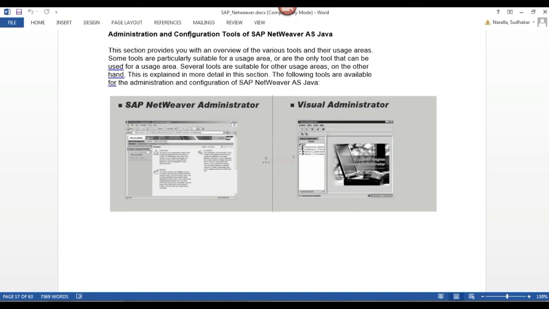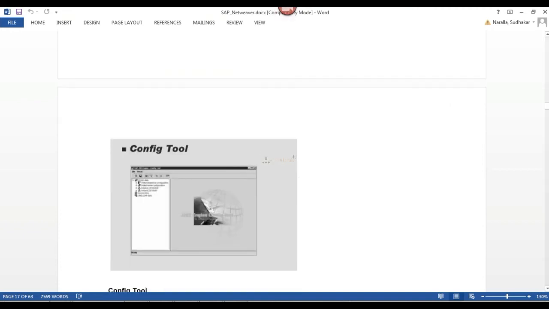All these are different types of activities we can perform using Java Stack administration tools: NetWeaver Administrator, Visual Administrator, and Config Tool.